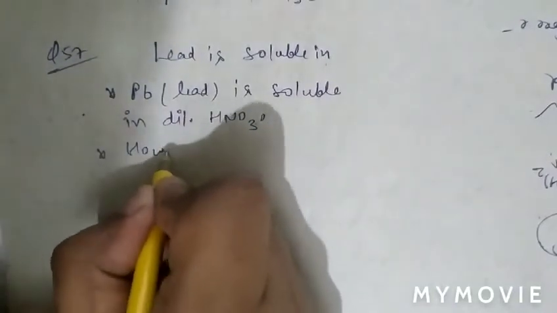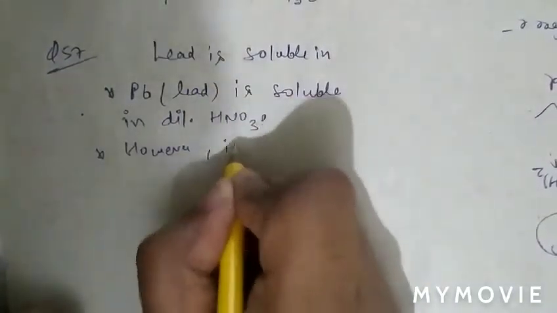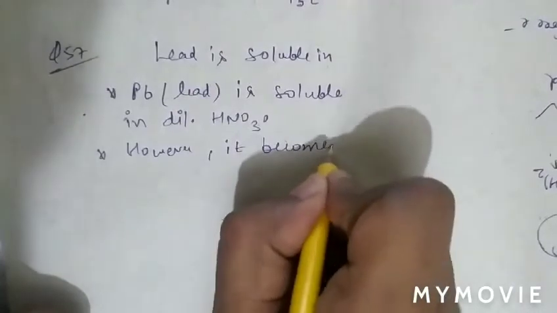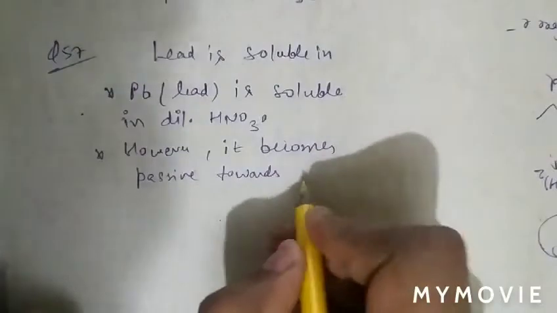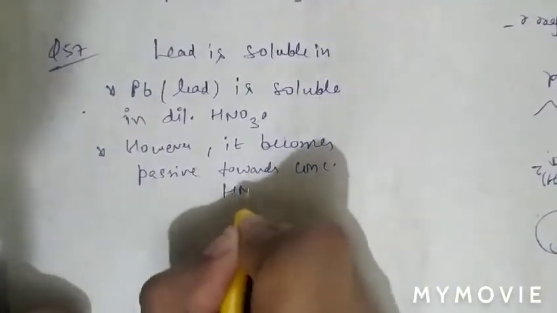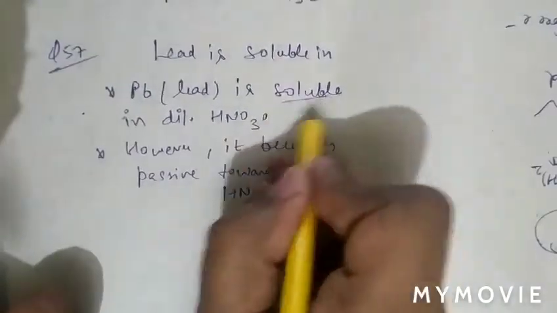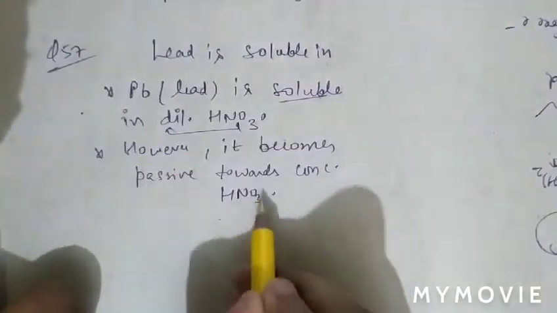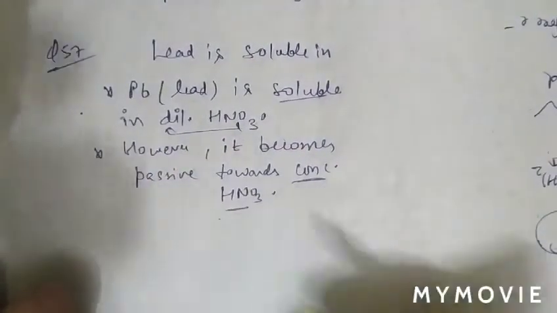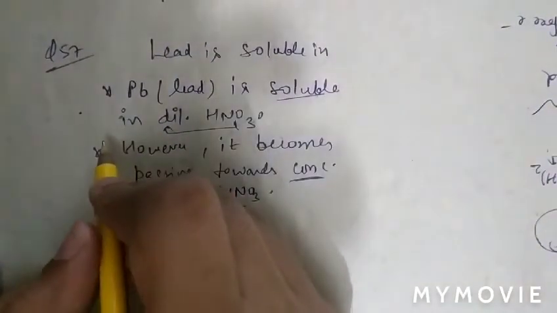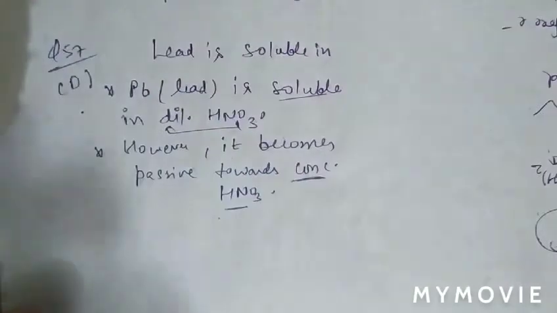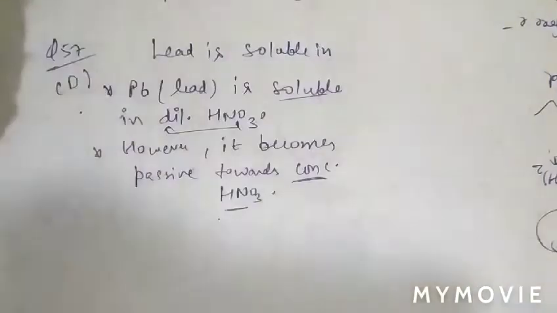However, it becomes passive towards concentrated HNO3. So remember, lead is soluble in dilute HNO3, but lead becomes passive towards concentrated HNO3. So question number 57, option D is correct, as HNO3 is present in option D. See question number 58.